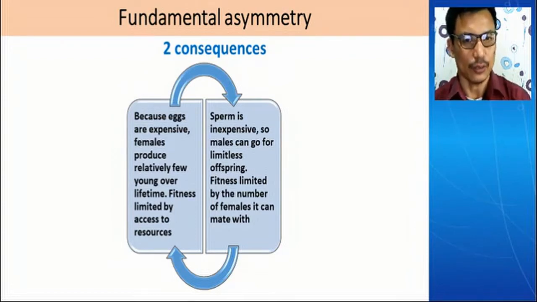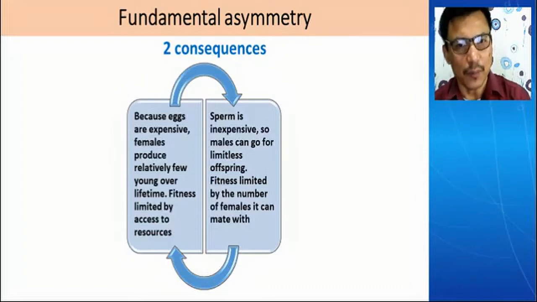If you just look at their strategies, say for example the females, the eggs are expensive. In a lifetime, the female can generate only few eggs. So it is said eggs are expensive. So the female has to be very calculative in investing the eggs. It cannot invest the eggs just for nothing. It has to count the utility of the eggs. The offspring should be strong and there should be assurance that the offspring are really surviving.